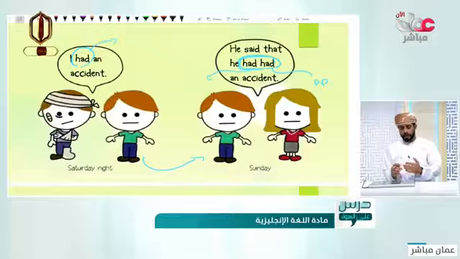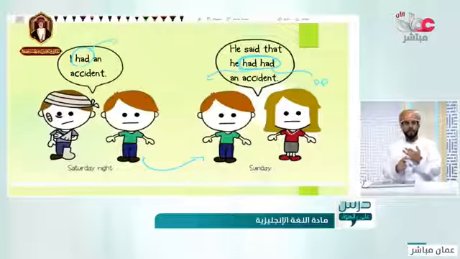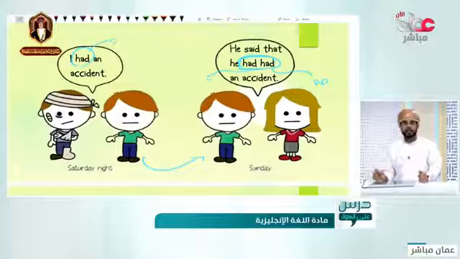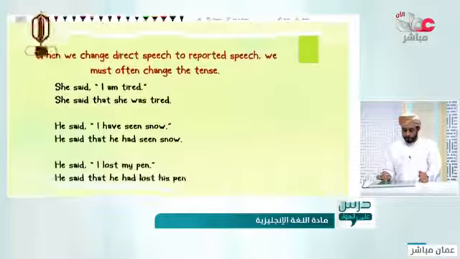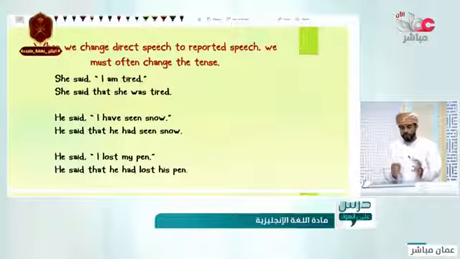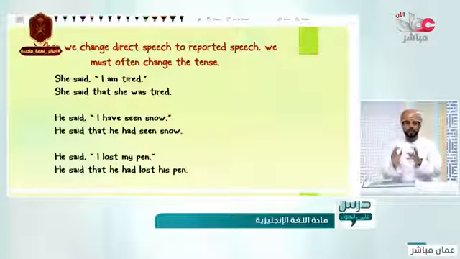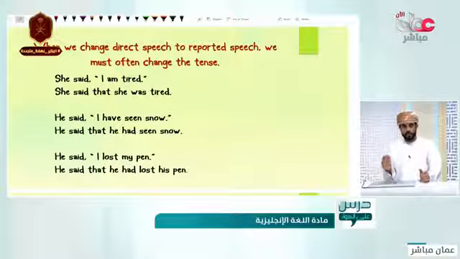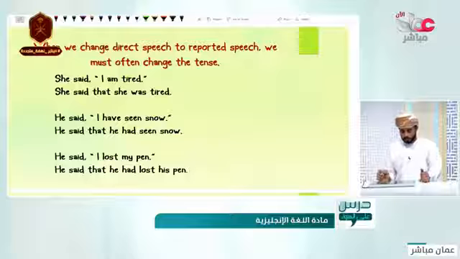Again, let's talk about the usages: two actions in the past, one of them before the other one; regret with if only and I wish; and reported speech statements. When we change from direct speech to reported speech, we sometimes change the tense. Just a revision for this one. You have already learned it in a previous grade.